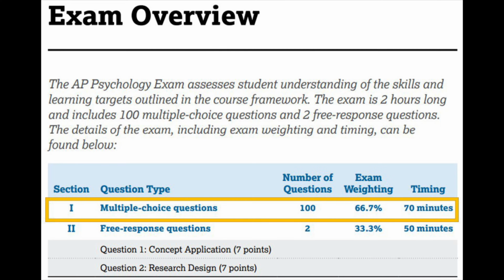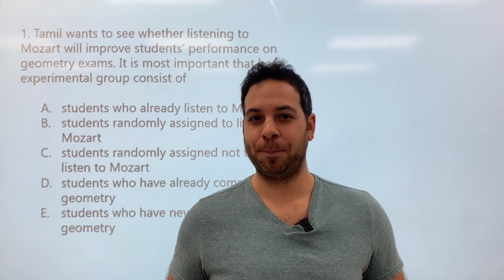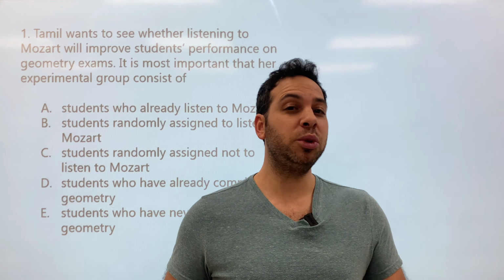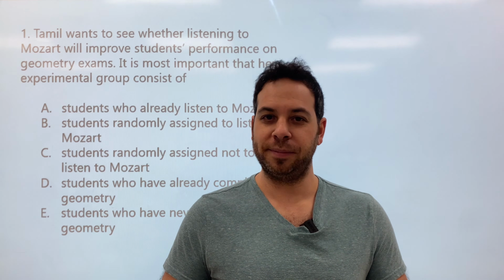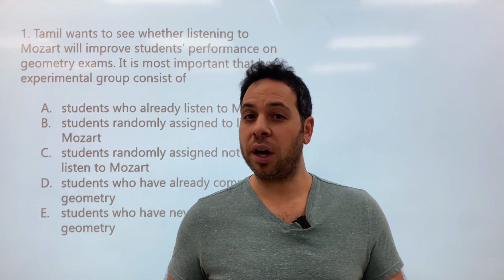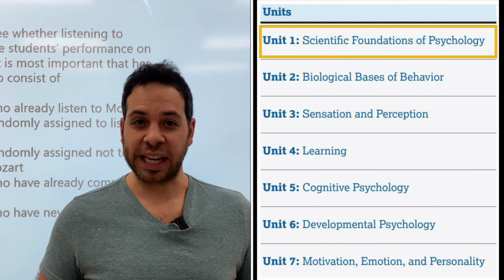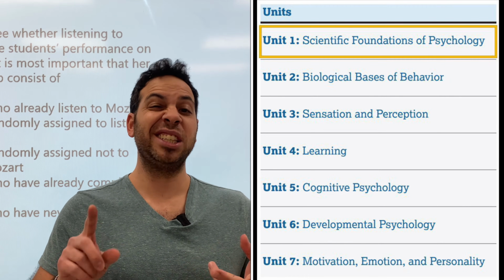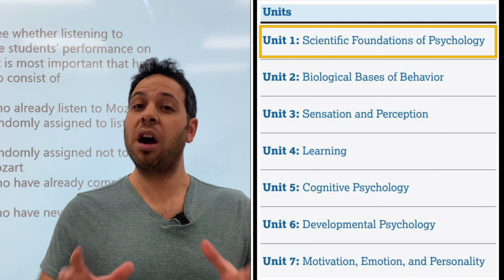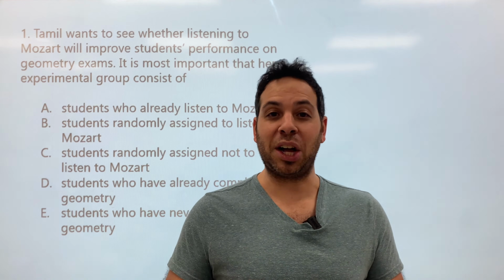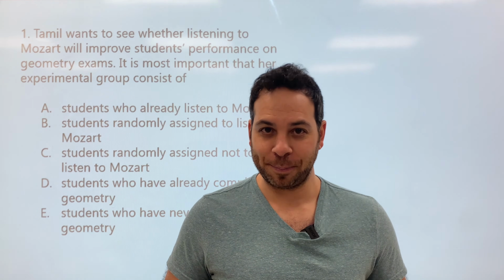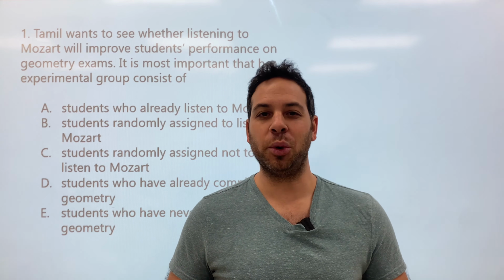Remember, roughly 2/3 of your overall AP Psychology exam score is on the multiple choice section, so we must master this area. Now in all the videos, we're going to be using questions from Barron's, a really great test preparation resource. Now in this video, we're going to start with Unit 1, Scientific Foundations of Psychology, covering research methods, statistics, and ethics. Arguably the most important unit in psychology because it establishes psychology as a scientific discipline. So if you're ready, let's get to it.